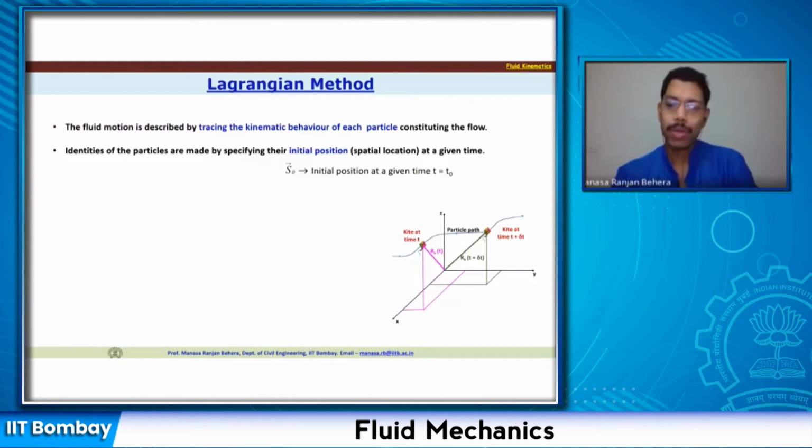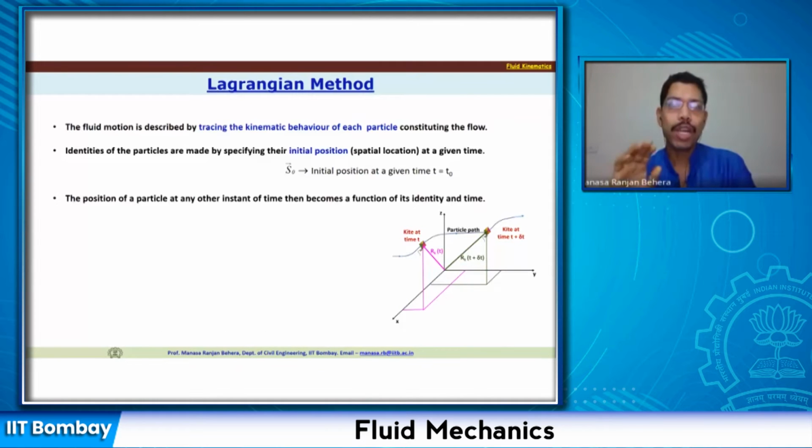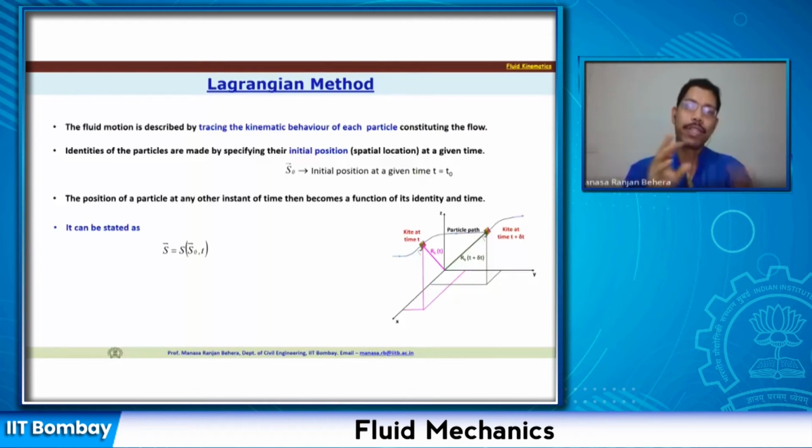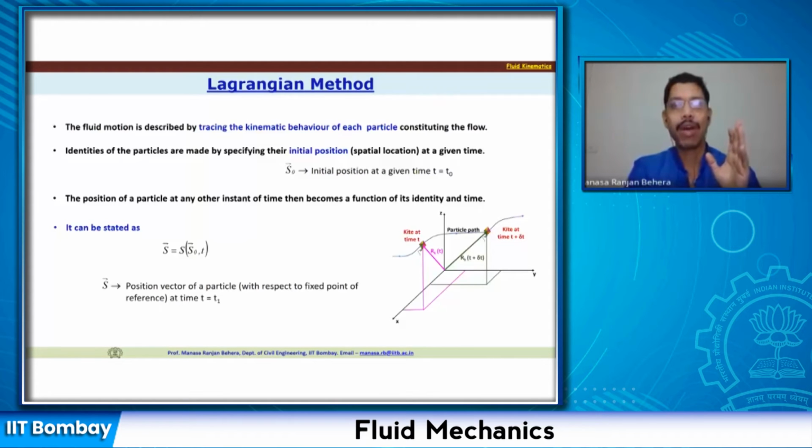Now, the position of the particle at any other instant of time becomes a function of the initial position, or the identity of the initial position, and time: how it has moved and what the initial position was. So I can write S, the new position, as a function of S0, the initial position, and time t. Here S is nothing but the position vector of a particle with respect to a fixed point of reference at time t equals t1.